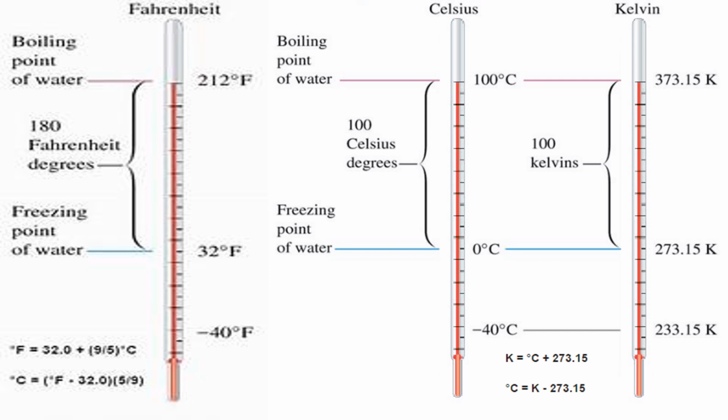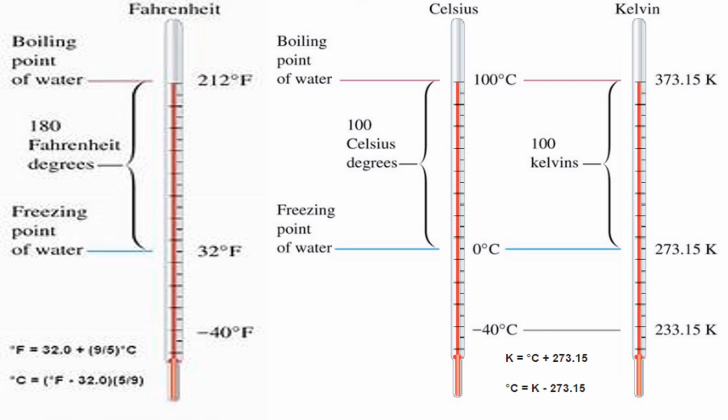And what is the melting point in Fahrenheit scale? 32 degree Fahrenheit. And in Celsius scale there will be 100 equal parts, in Fahrenheit scale there will be 180 equal parts, and in Kelvin scale there will be 100 equal parts.